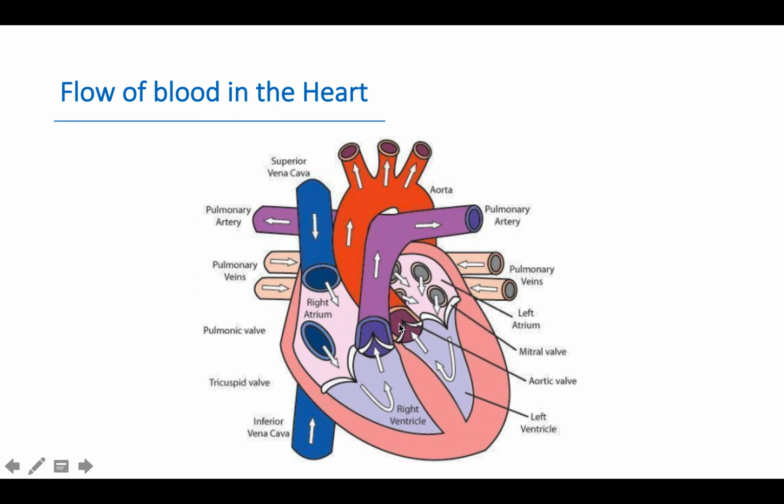It will enter the semilunar valves of the dorsal aorta and pulmonary aorta. Through the pulmonary aorta, the deoxygenated blood goes to the right and left lung through the pulmonary artery for oxygenation, and oxygenated blood enters the dorsal aorta and goes to different body parts for their distribution.